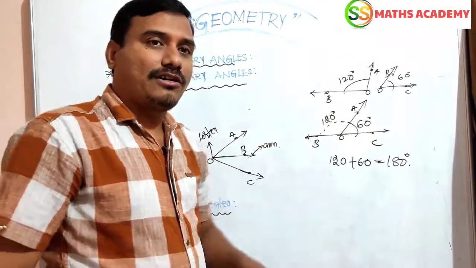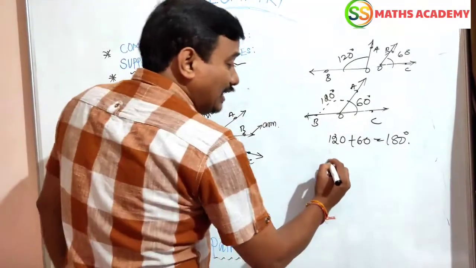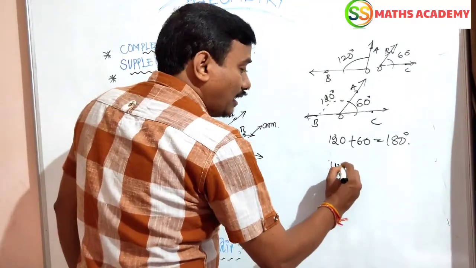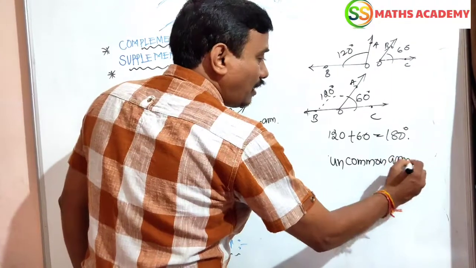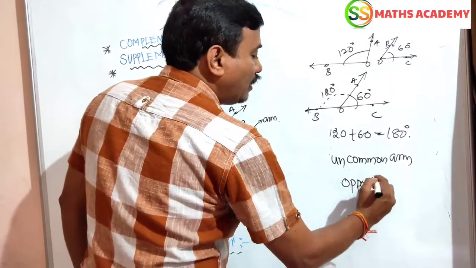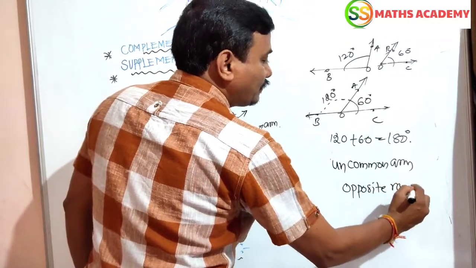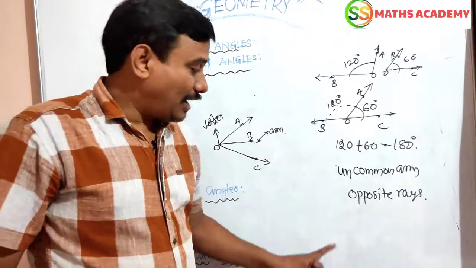Such angles are called a linear pair. Here a linear pair does not have an uncommon arm, and has two opposite rays.